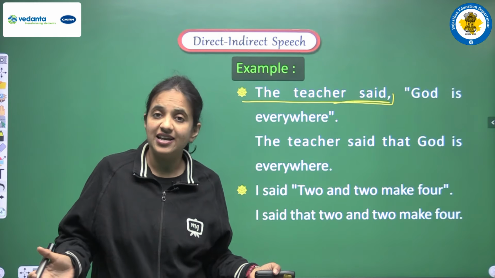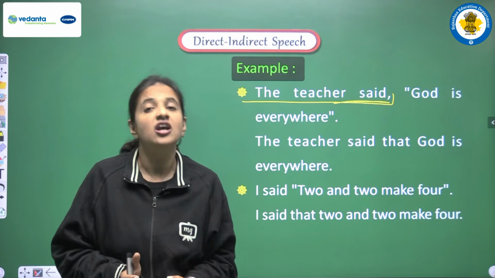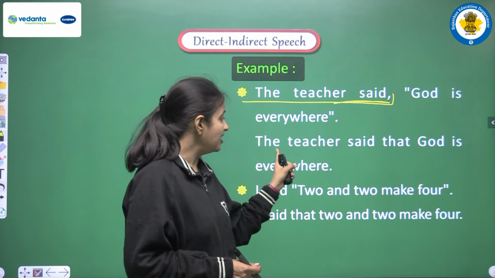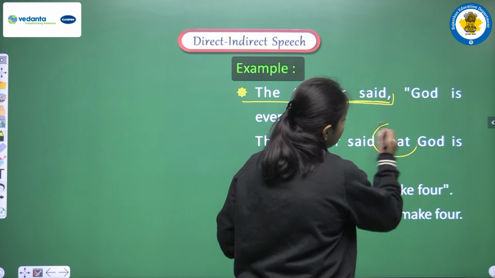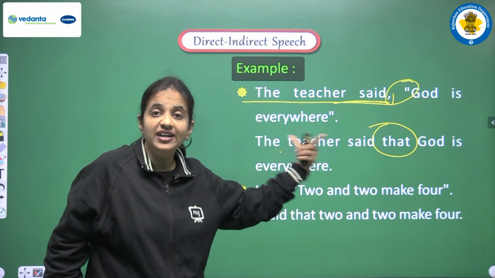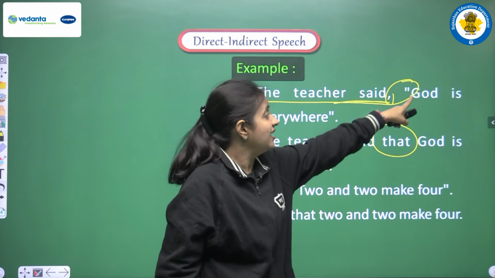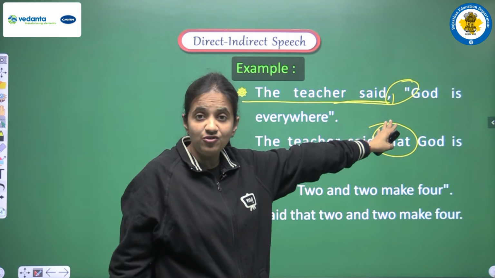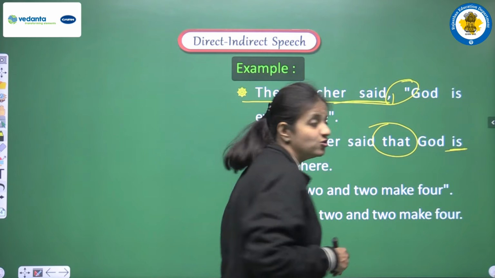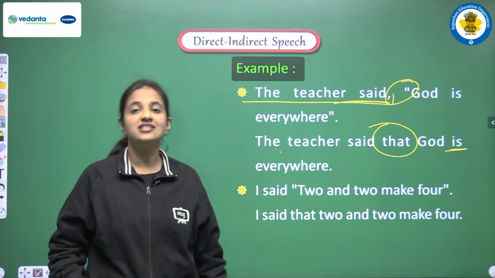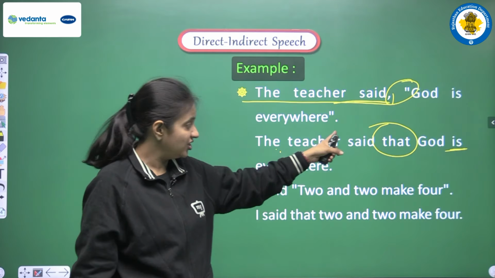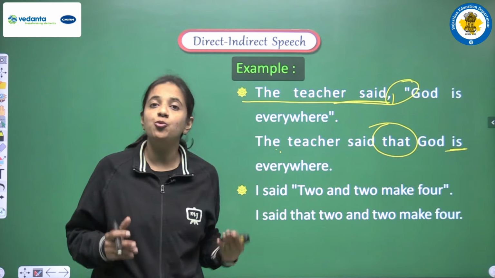So if we have such a sentence in which we have any universal truth or any habitual fact, then we don't change the tense, and this is the reason our answer is: The teacher said. We are just adding one conjunction. Why? Because we are removing these commas, so we need one conjunction, and after that we just repeat the line, God is everywhere. We are not changing the tense because we have one universal truth here. So the answer will be: The teacher said that God is everywhere.